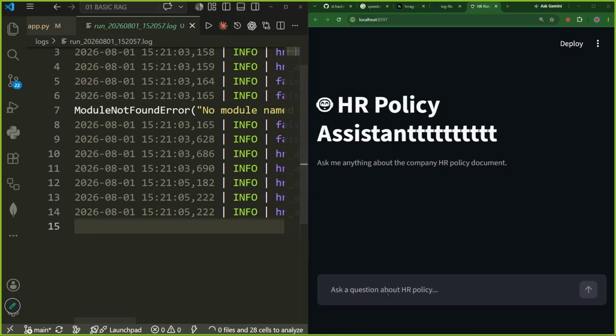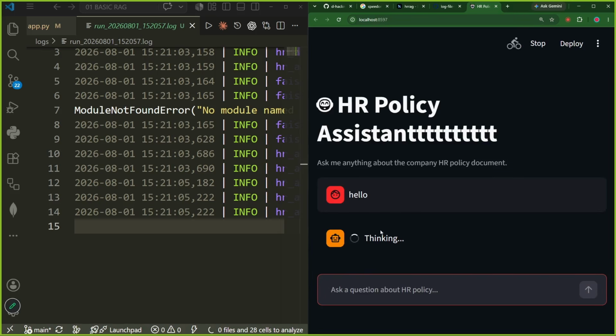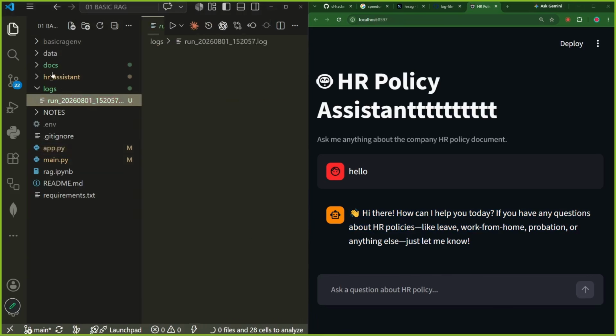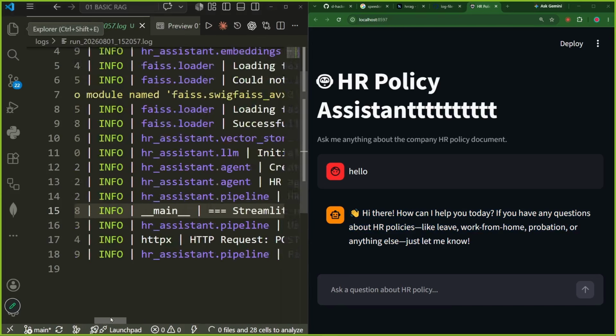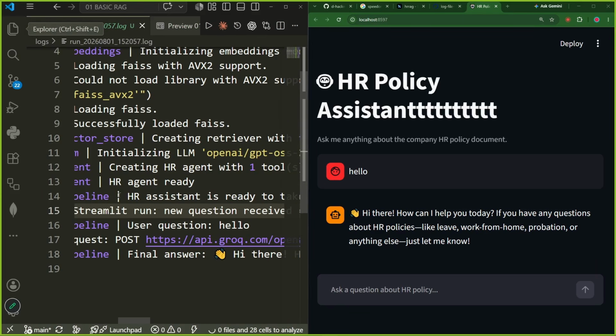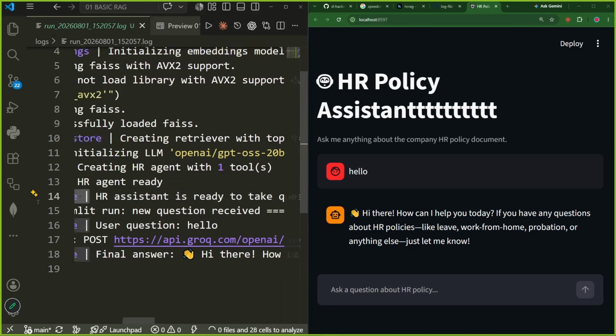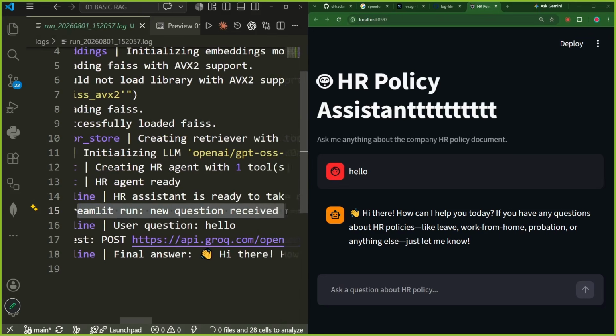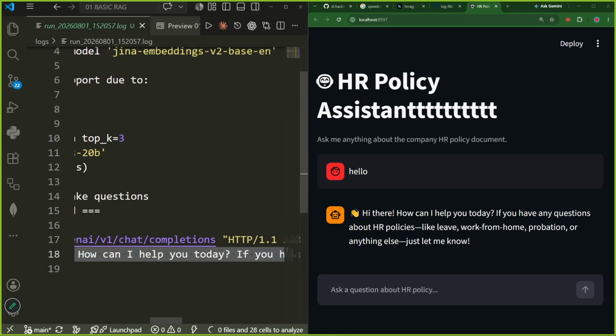Now, the moment I add something over here, more things will be added. See, so hello, it's going to give us a reply that hi there, how can I help you? Now we cannot see right now. If I close this and if I open this, we see new logs are coming. HR assistant is ready to take questions. This is what we saw the last time. And here, streamlit run, new question received. User said hello. See, we are also capturing the user question. And the final answer was, hey, how can I help you today?